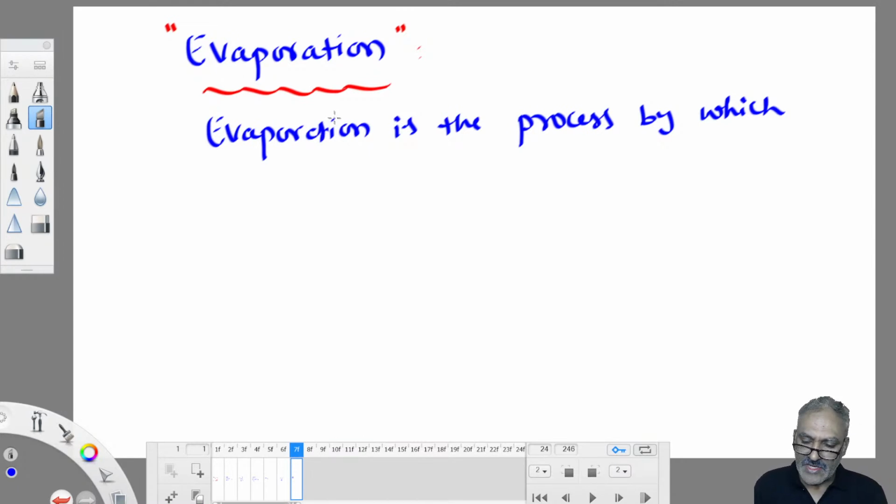Evaporation is the process by which water changes its state from liquid to vapor.